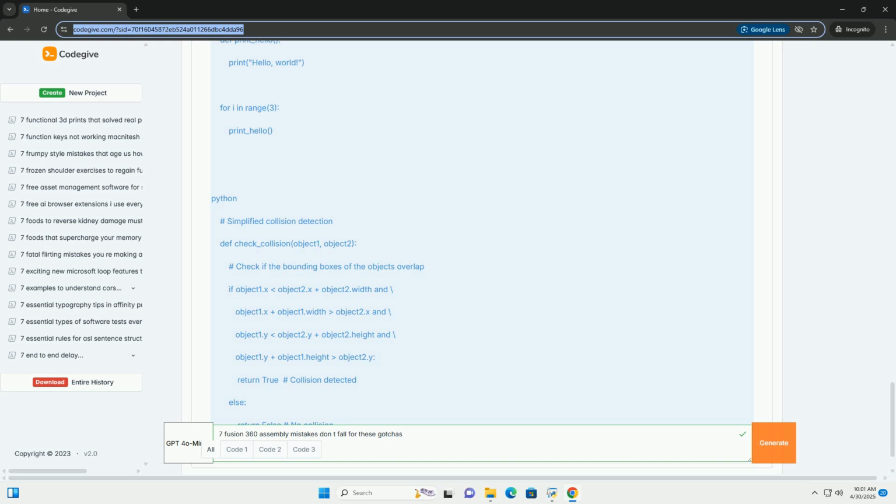Design dependencies: top-down design can create strong dependencies between components, making it difficult to modify individual parts later. If one component changes, it can ripple through the entire assembly. Component organization: lack of planning can result in a disorganized assembly tree, making it difficult to find and edit components. Version control issues: managing components designed in place can be more complex in version control systems.